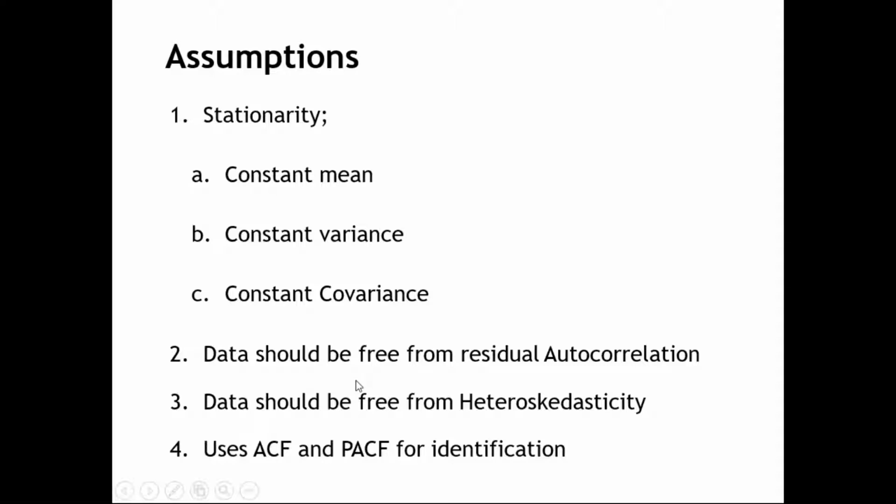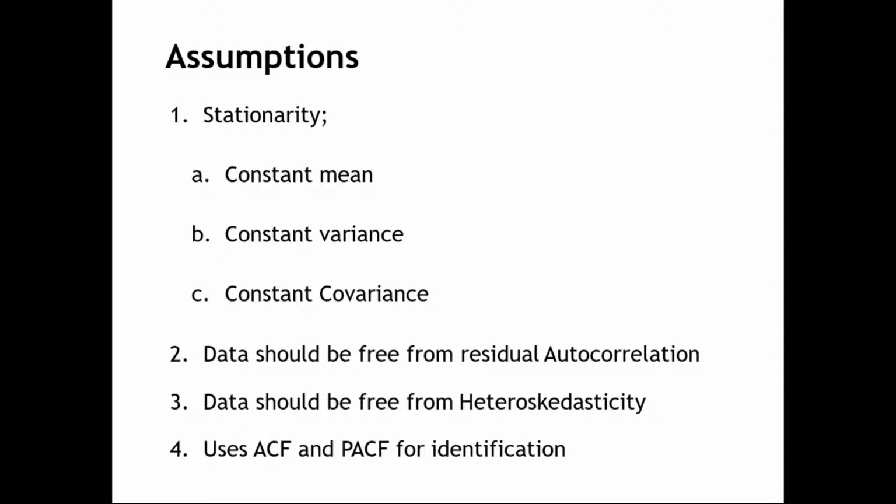The second thing is the data must be free from autocorrelation. It means that the presence of autocorrelation should not be there in the data. If you have autocorrelation, it is not in the data, it is in the residuals. If there is autocorrelation in the residuals, past error keeps on continuously impacting the present error. So the forecast you are going to make will not be accurate or appropriate. That is why they say residuals should not be autocorrelated.